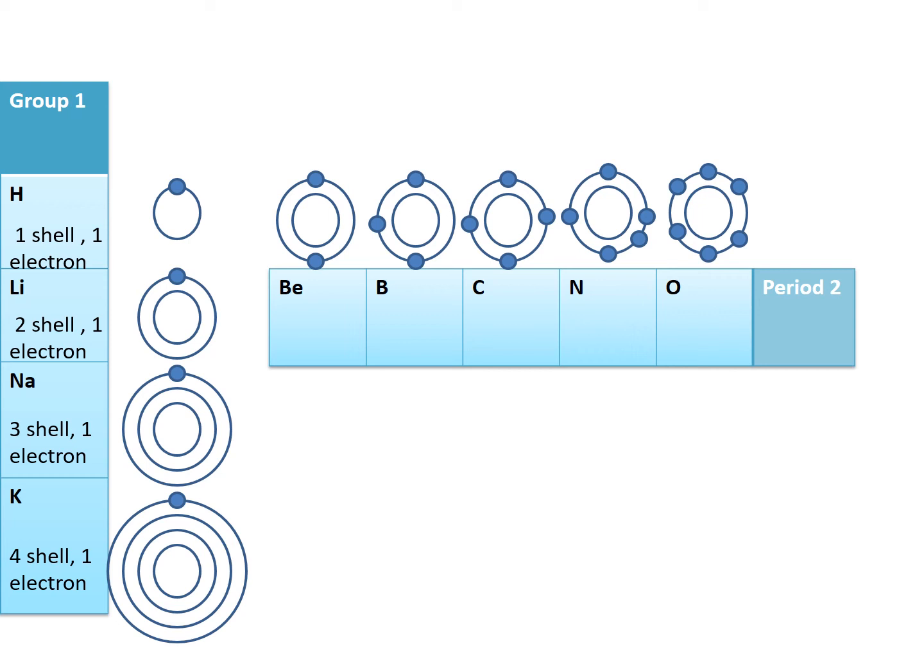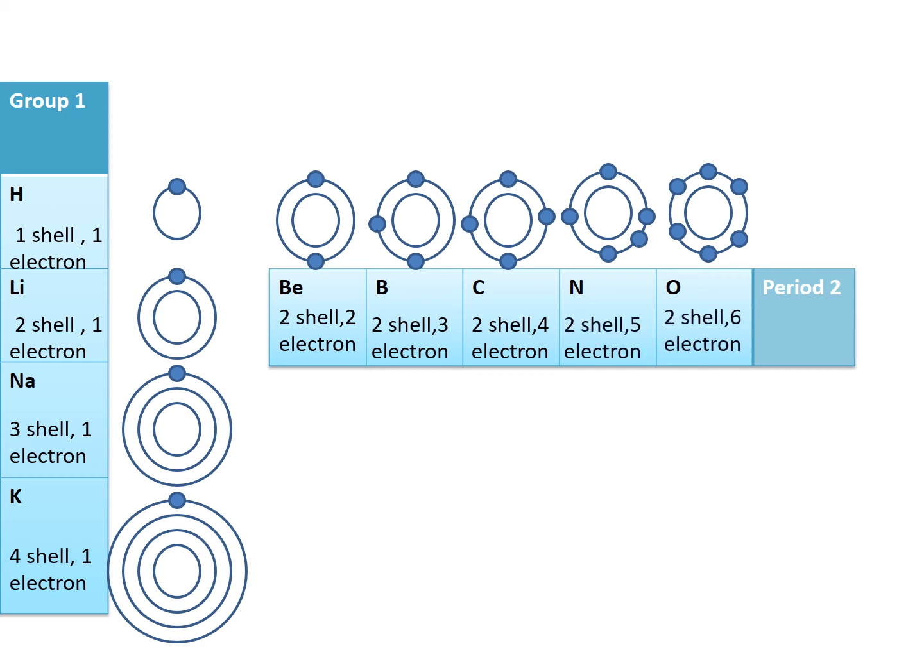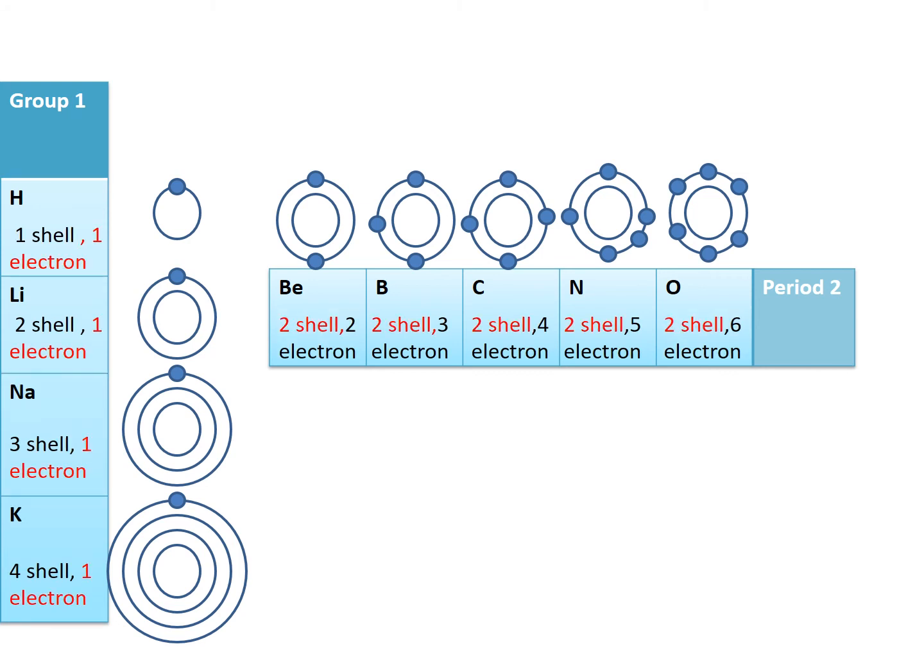Now if you compare the elements of period 2, beryllium has 2 shells and 2 valence electrons. Boron has 2 shells and 3 valence electrons. Carbon has 2 shells and 4 valence electrons. Nitrogen has 2 shells and 5 valence electrons. Oxygen has 2 shells and 6 valence electrons. Okay, so this is what is common.